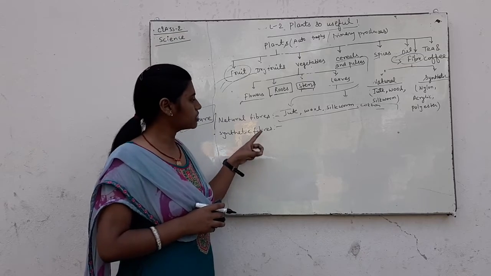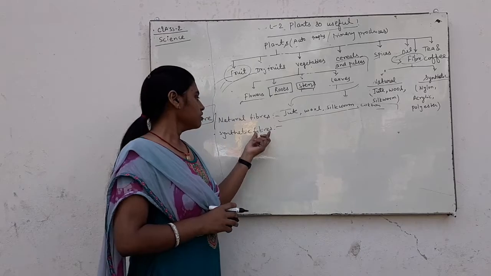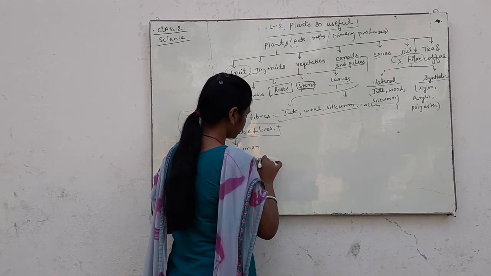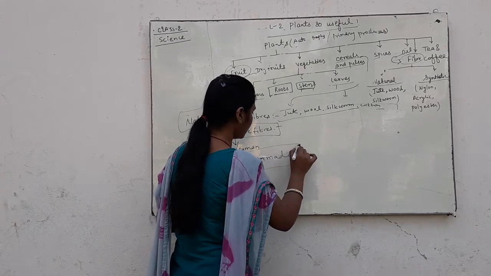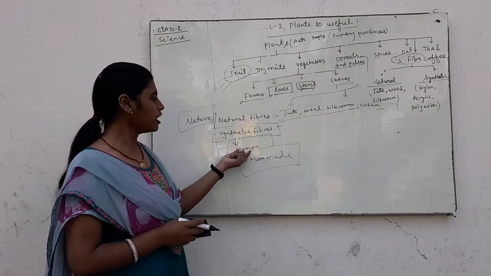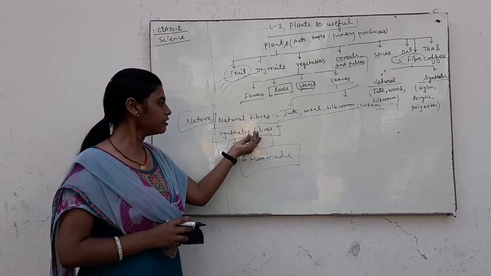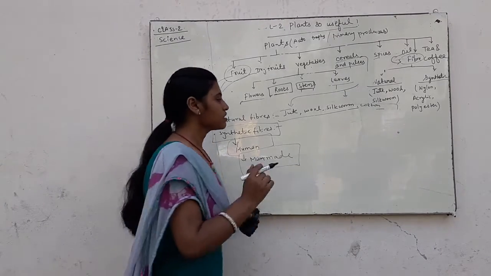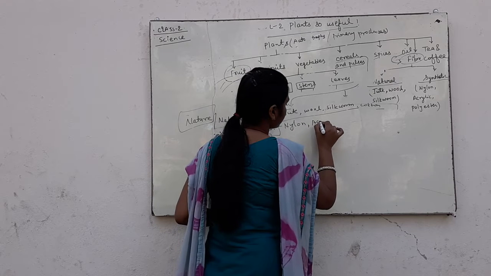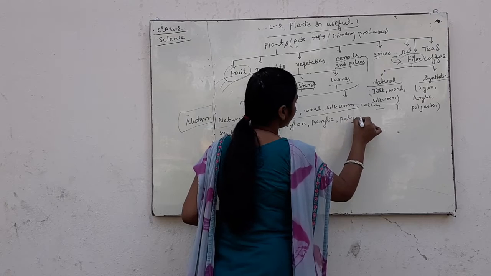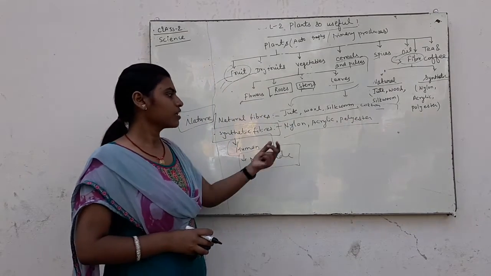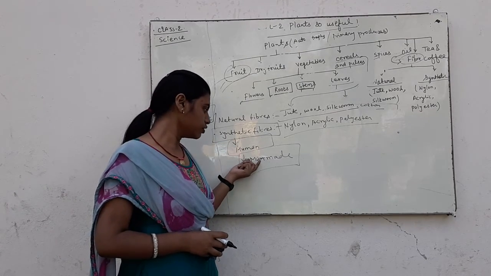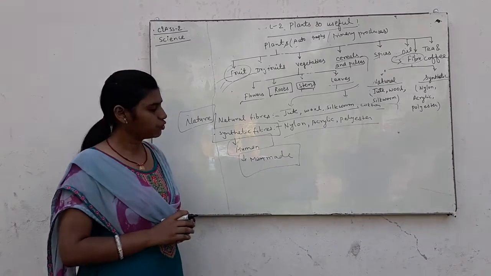Synthetic fiber is that fiber which is made by humans. It means man-made. That fiber which is made by humans is called synthetic fiber. Nylon, acrylic and polyester are examples of synthetic fiber, which are made by human beings.